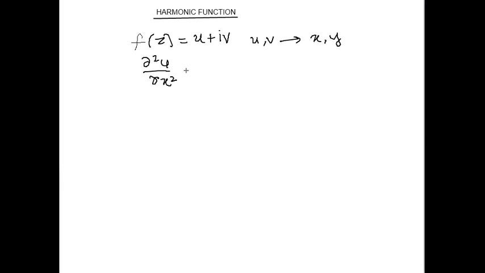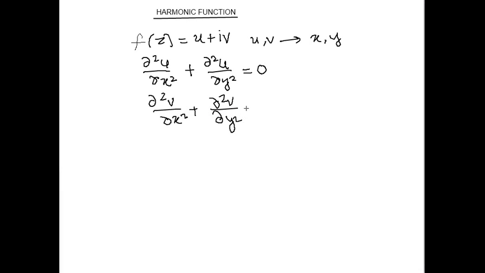With respect to u, del 2u by del x square plus del 2u by del y square is equal to 0, and with respect to v, del 2v by del x square plus del 2v by del y square is equal to 0.